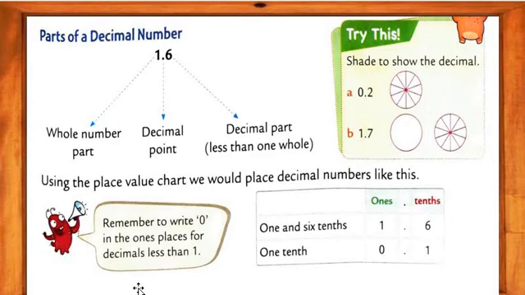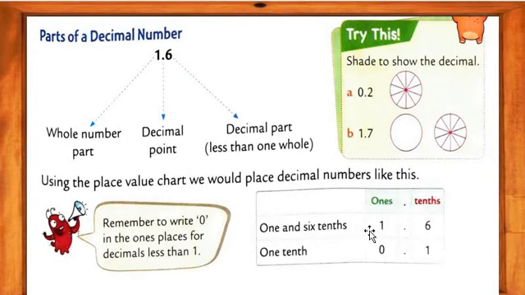Okay, so dear students, using the place value chart for the fraction or decimal, it shows 1 as the whole number part, the point shows the decimal point, and 6 is the decimal part less than 1. Understood? Got my point, my dear students? This is all we have done. Now see this here, the place value chart.